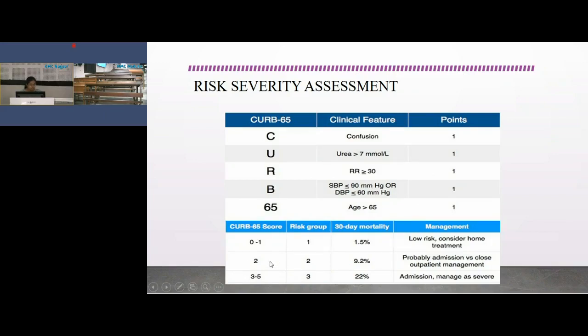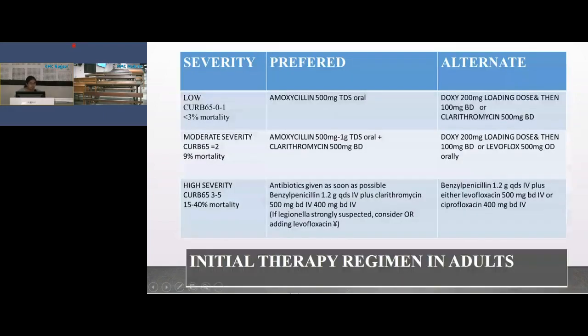And if the score is 2, then probably admission is required, or close outpatient management is required, and a score of 3 to 4 is severe; admission is needed and mostly ICU management is required. So according to the severity that we calculate by this criteria, that is low, moderate and high severity, the preferred treatment is given.